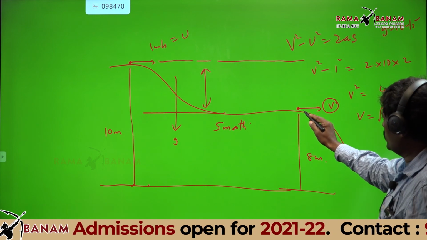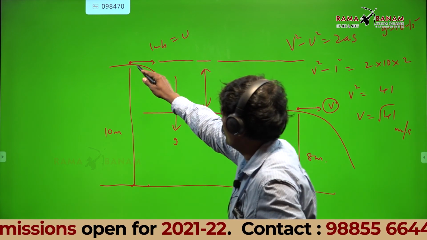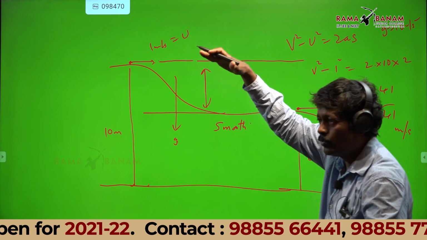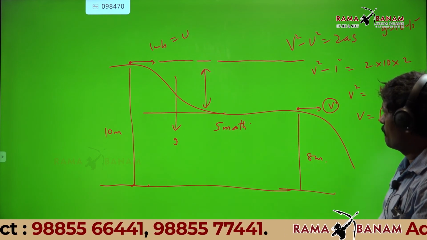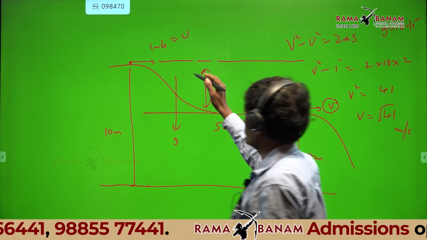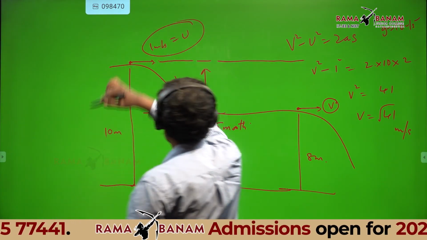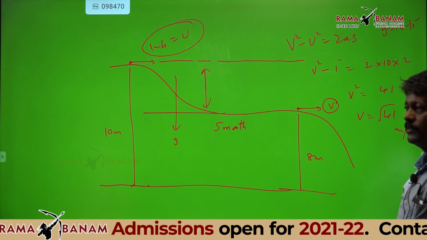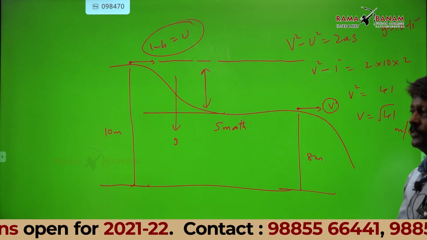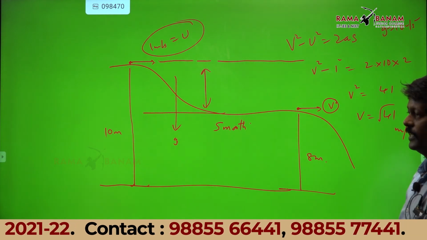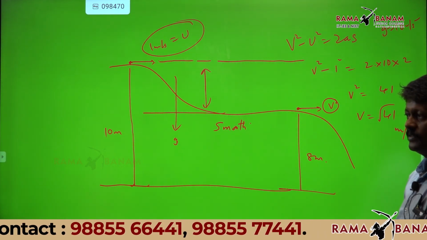Here I want to check only the vertical direction. Sir, how is u equal to 1? That is given in the question. Not falling, projected horizontally, sliding. S is also given.